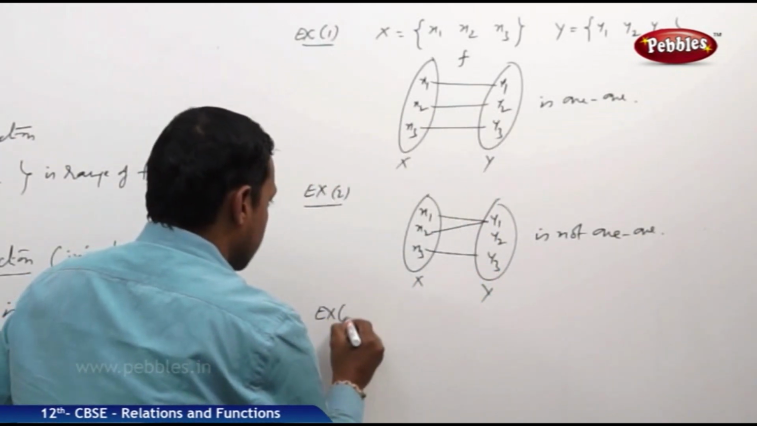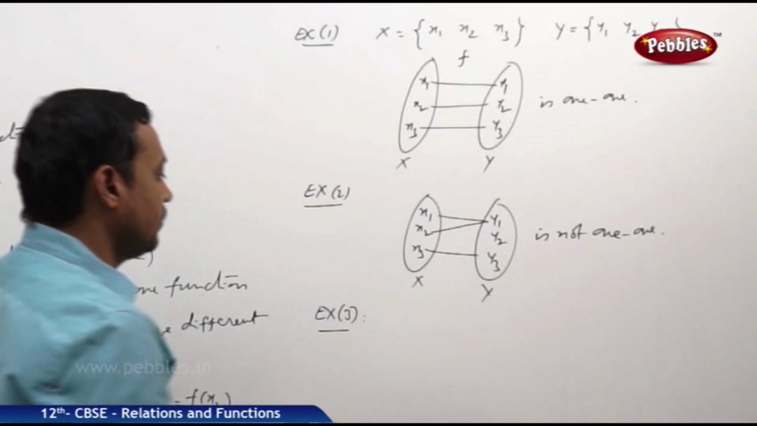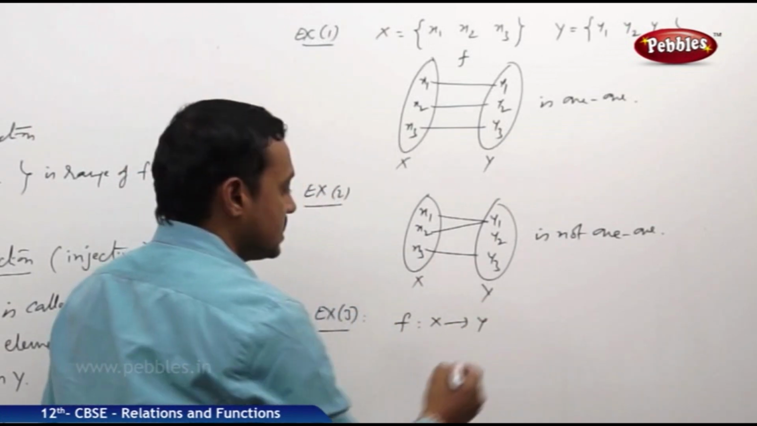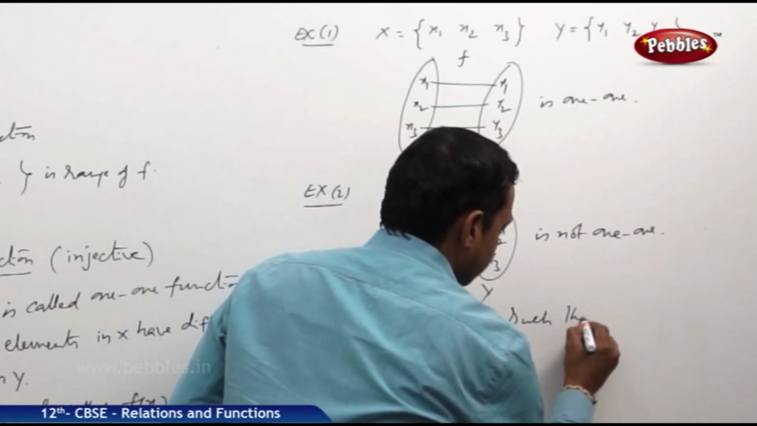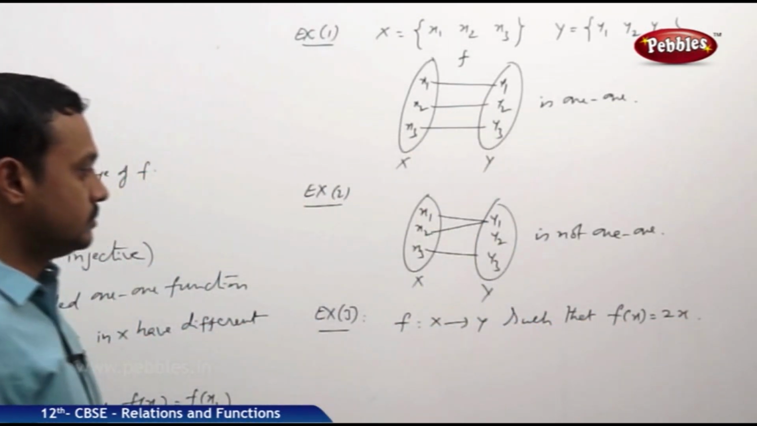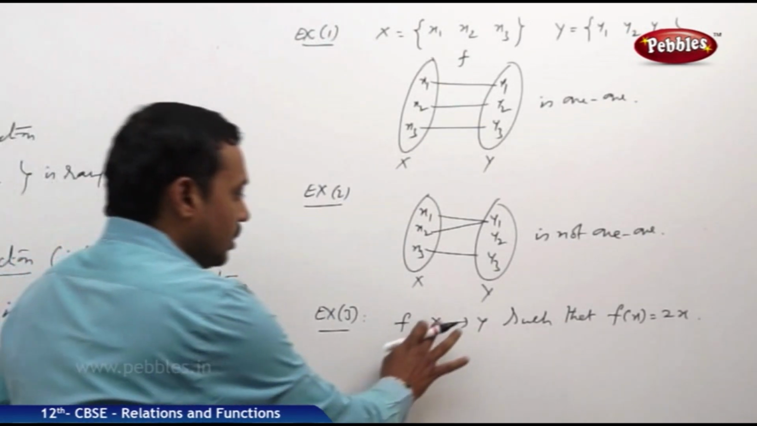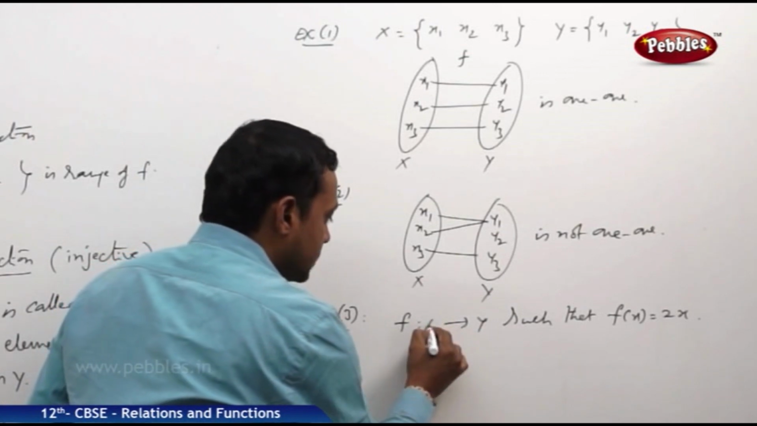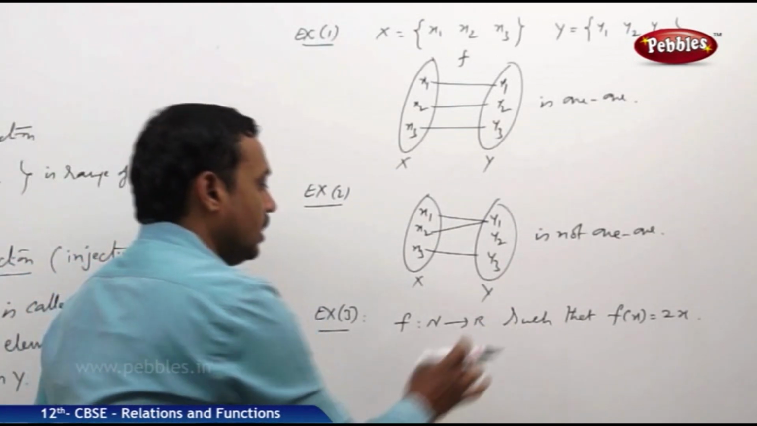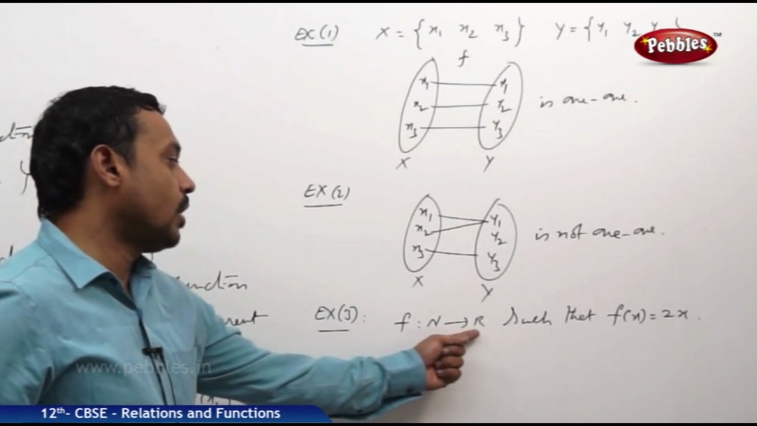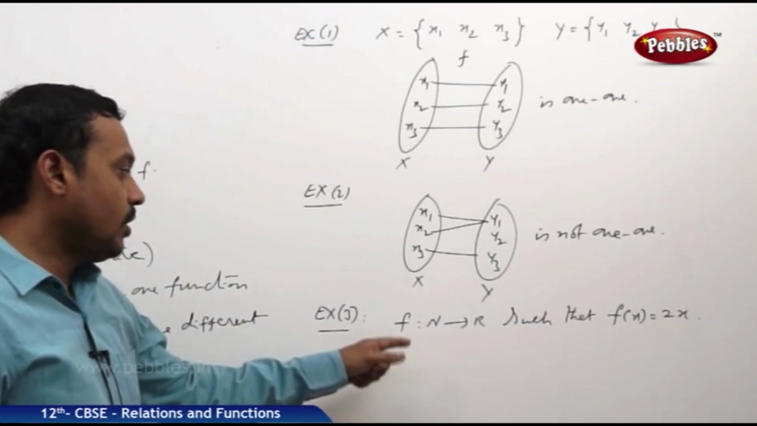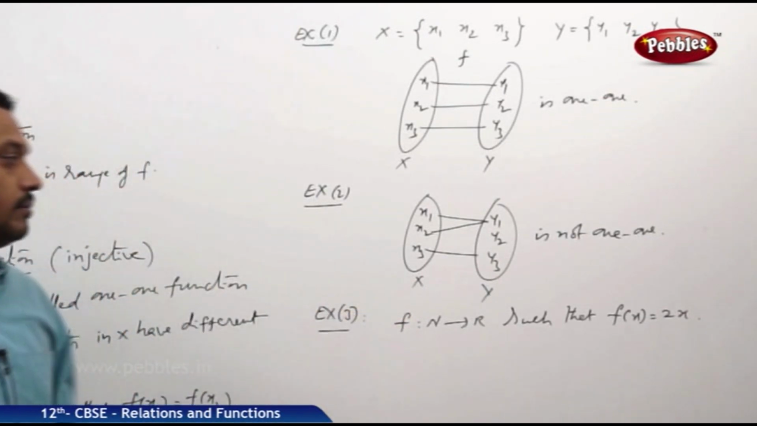Next, take one more example. Suppose a function f is defined from x to y such that f of x is equal to 2x. I think it is better to consider x and y as N to R. So now the function f maps N to R, the set of natural numbers to the set of real numbers, such that f of x is equal to 2x. Now let us check whether this function is 1-1.